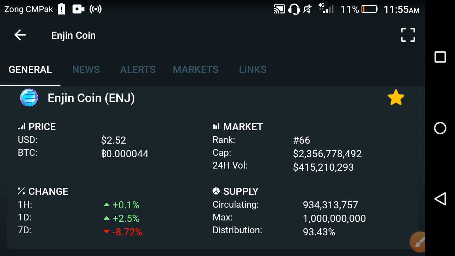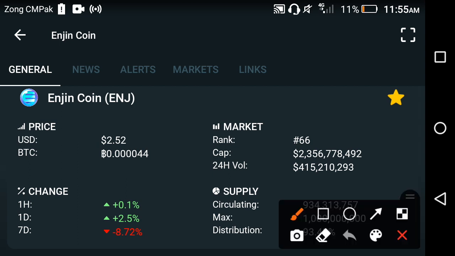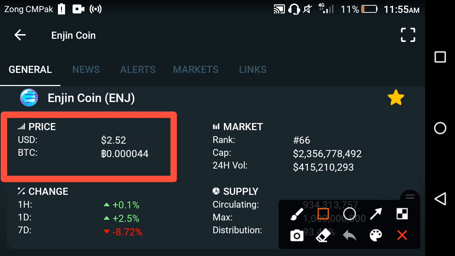Now friends, let's start the video. First of all, we talk about the current price of the Enjin coin. 2.52 USD is the current price of the Enjin coin.